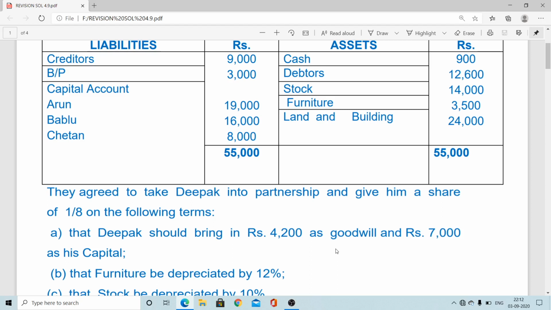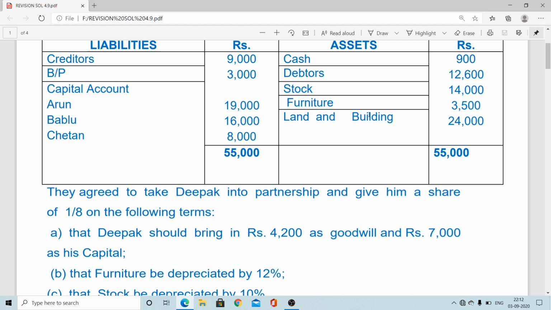At the same time you have to consider if any old partner takes over any asset. That will also be on the asset side; since this asset is taken over, automatically we'll put it on this side, like partners' capital to investment, taken over by a partner. If any liability is taken over, I already told you all the liabilities come on the "by" side. So suppose a creditor is taken over by one partner, Mr. Arun, then in Arun's capital it will be "by creditor". So a simple logic you have to use here.